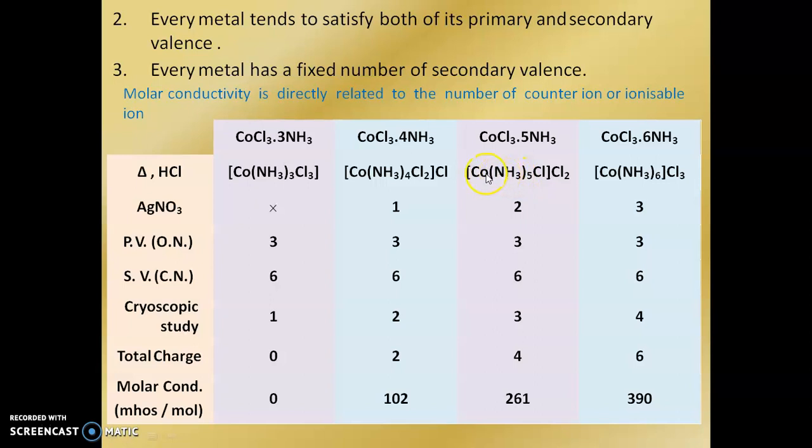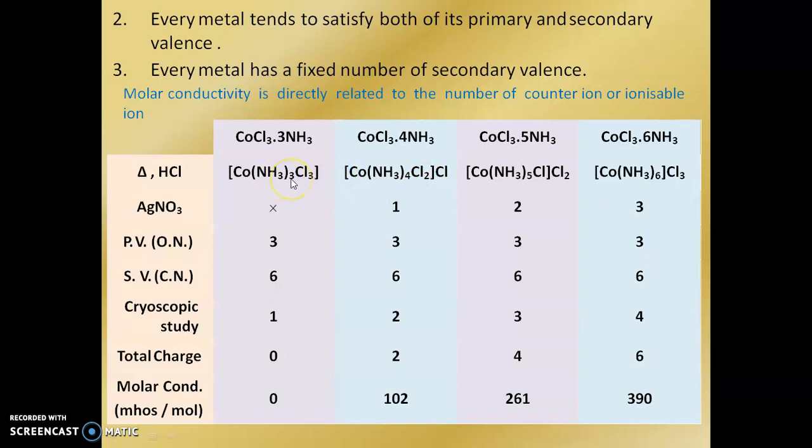Why? Because the metal ion has to satisfy its secondary valency, that is, 5 plus 1 is 6, so they form octahedral complexes. Hence here 2 chlorine atoms are ionizable and form 2 moles of AgCl. Here 1 mole of AgCl is given, and here no counter ion is present. Why?